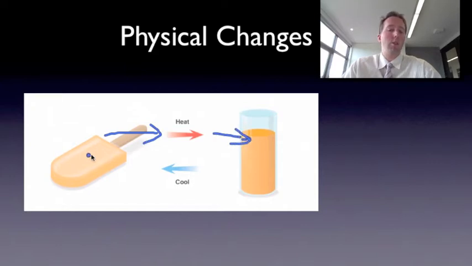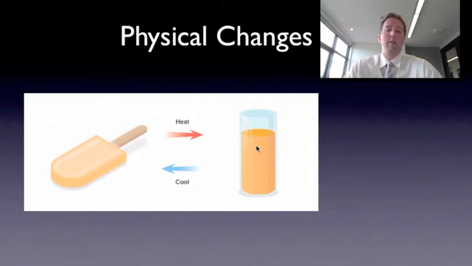orange juice. So orange juice as a solid, if I heat it, turns into a liquid. It looks different. It behaves differently. You can pour a liquid. You can't pour a solid. If you get hit with an ice ball, it'll probably hurt, whereas if someone tipped a glass of orange juice on you, it wouldn't hurt. You'd probably be a bit uncomfortable. So they're very different, but they're made of the same things. A physical change is a change that occurs where the particles that make up the two things remain the same.